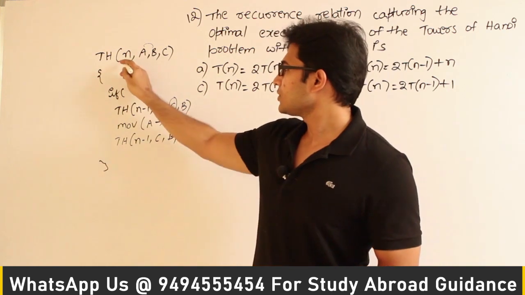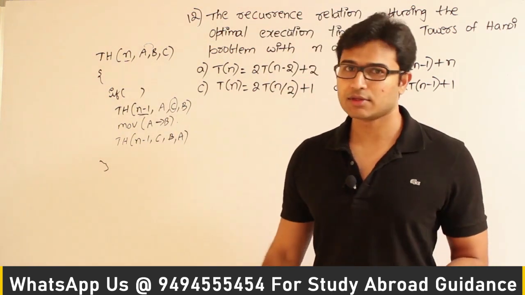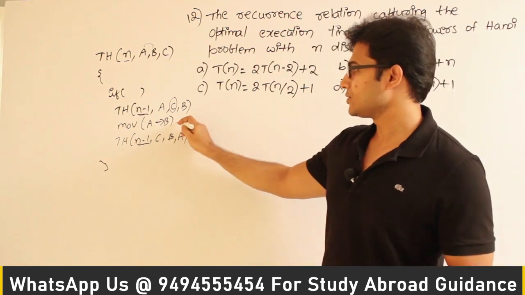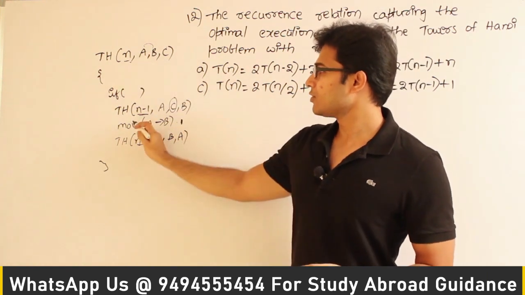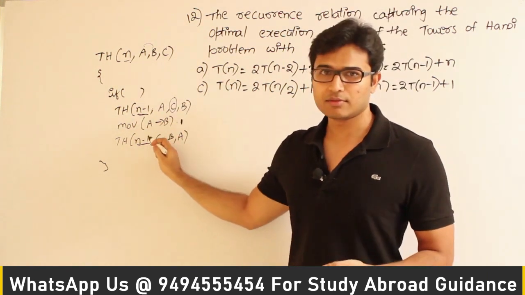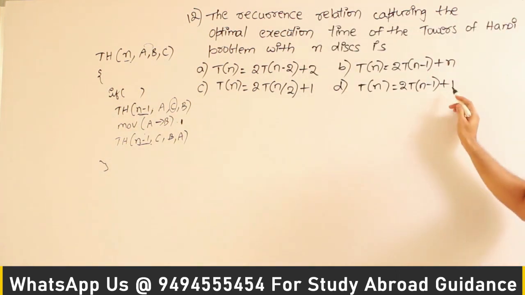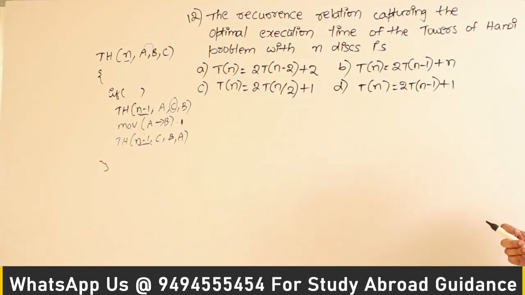So if the time taken for this is T of n, then the time taken for this one will be T of n minus 1, and for this one T of n minus 1, and this one, if you take a constant, which means 1, then you can observe that T of n equals 2 into T of n minus 1 plus 1. Or some constant; in place of 1 you can take some constant as well. Anyway, we have already seen that. That is not an interesting question.